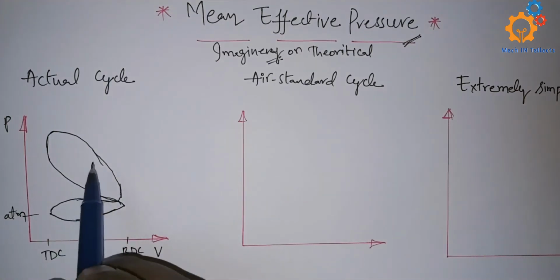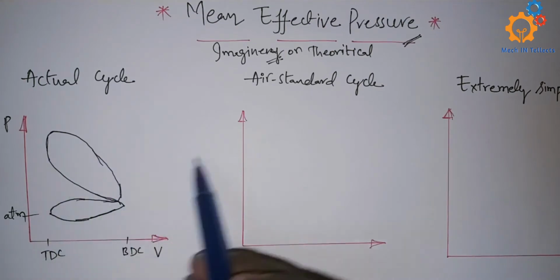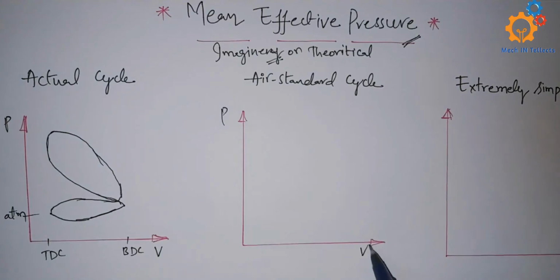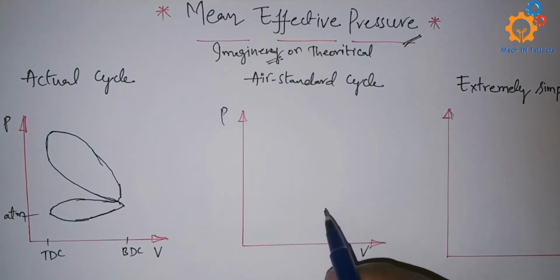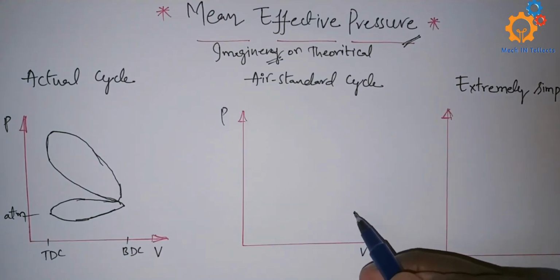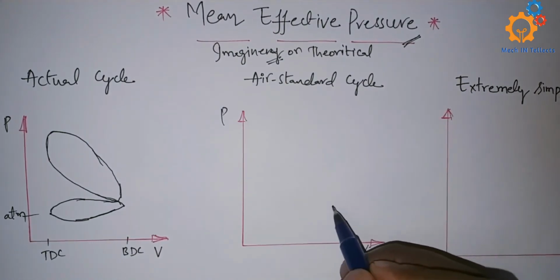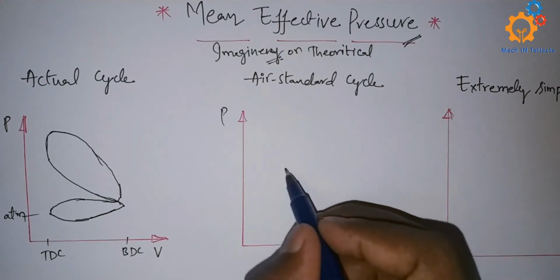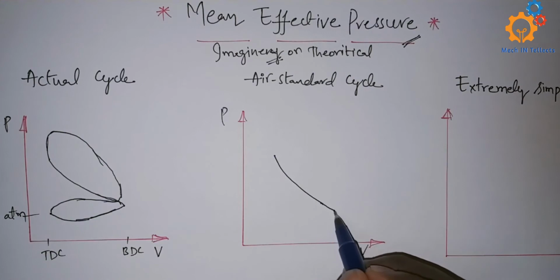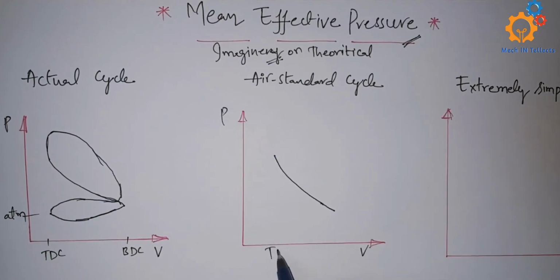If we simplify this actual cycle into an air standard cycle, let's see how the PV diagram will be. We assume that there is already air filled within the cylinder. So our first process starts with the compression stroke. This is my compression stroke, from top dead center to bottom dead center.